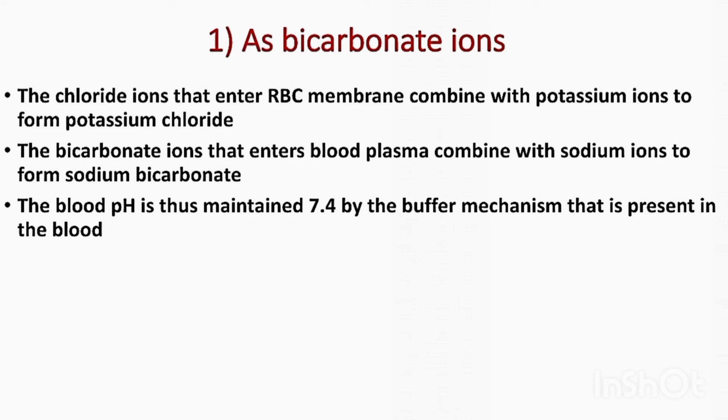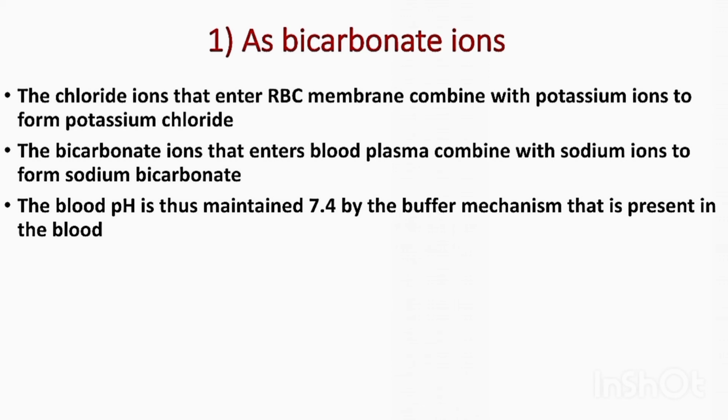Now we learn what happens to them when they move in opposite directions. First of all, we learn what happens to the chloride ions. When the chloride ions enter the red blood cell, they combine with the potassium ion present in the red blood cell and form potassium chloride. On the other hand, the bicarbonate ions which enter the blood plasma will combine with the sodium ions that are present in the plasma to form sodium bicarbonate.